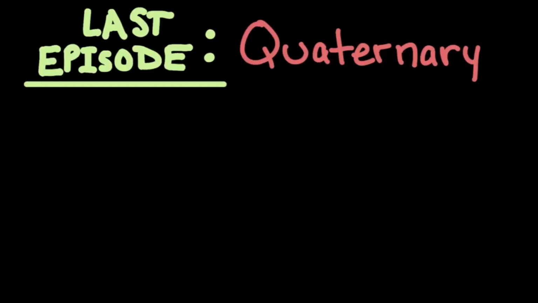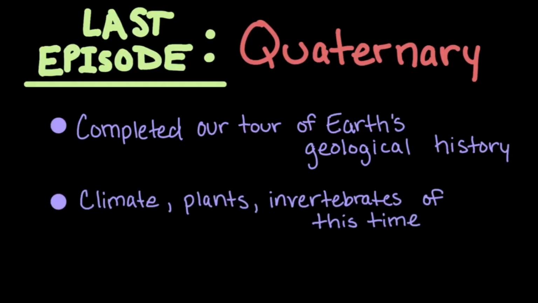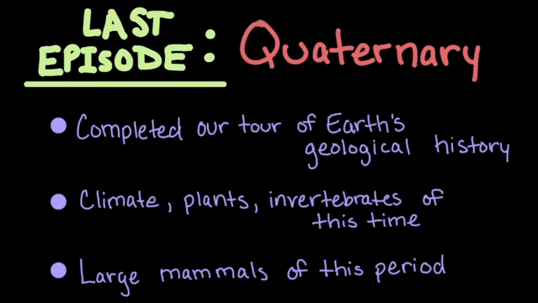Last episode we discussed the Quaternary period. This episode completed our tour of Earth's geological history. We also looked at the climate, plants, and invertebrates of the Quaternary. We also looked at the large mammals that were thriving at the beginning of this period.